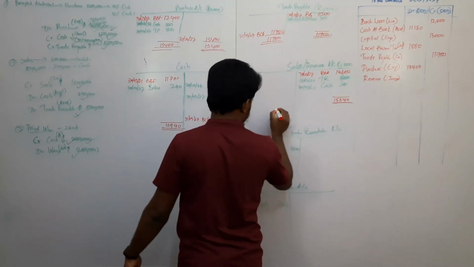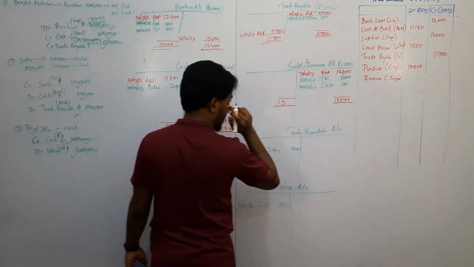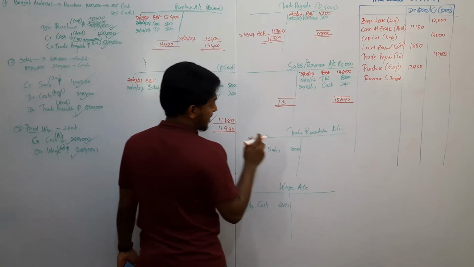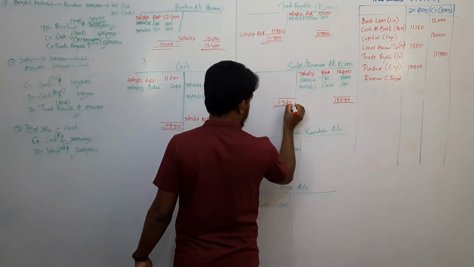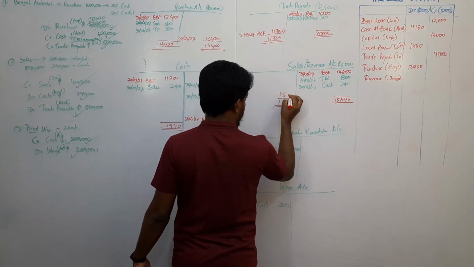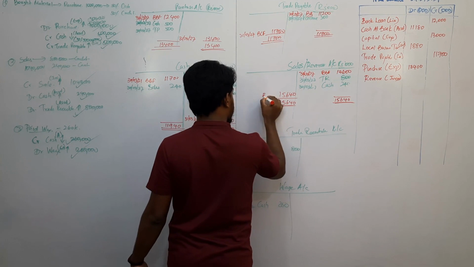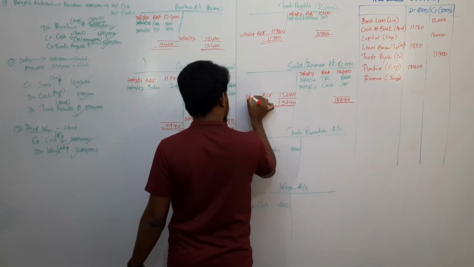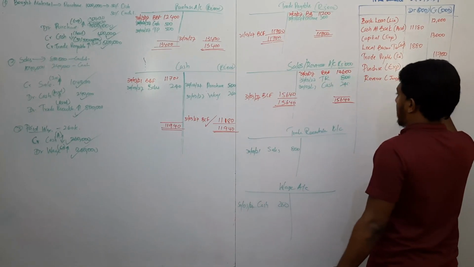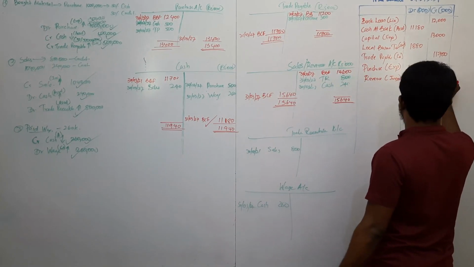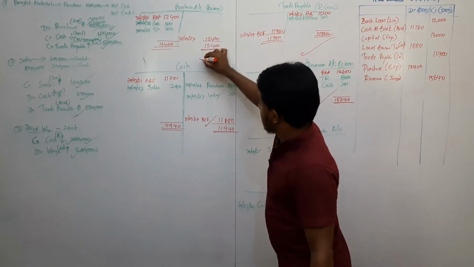Is it correct? Balance carry forward on 31st March 2027 is 15,640,000. So the revenue balance is a credit balance of 15,640,000. Now this is done.